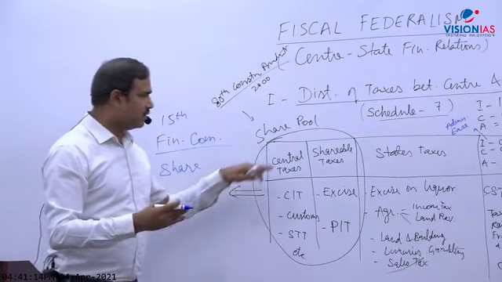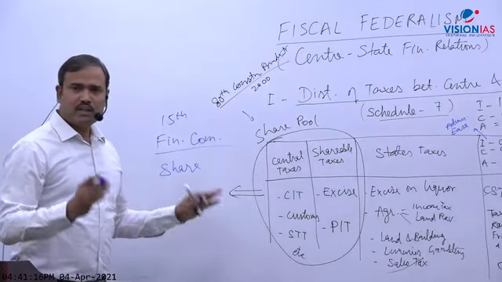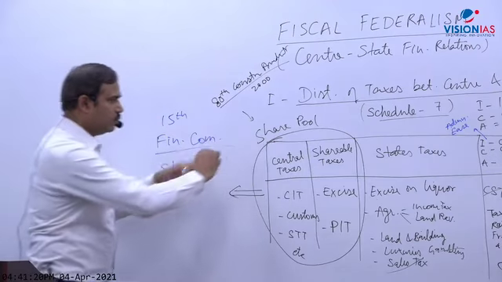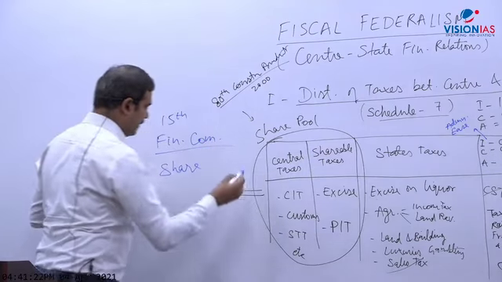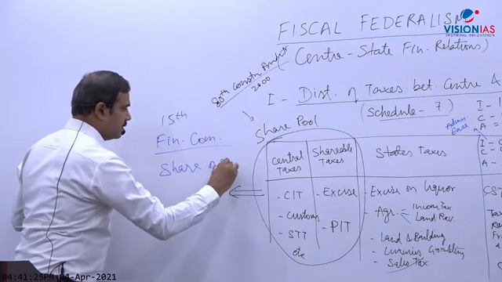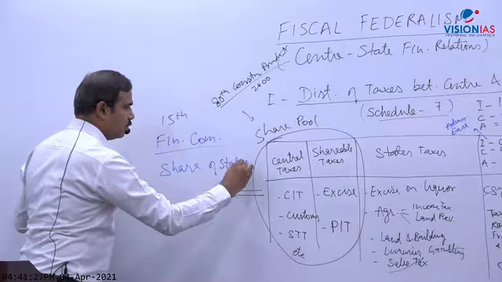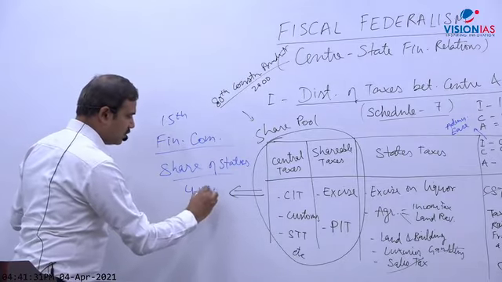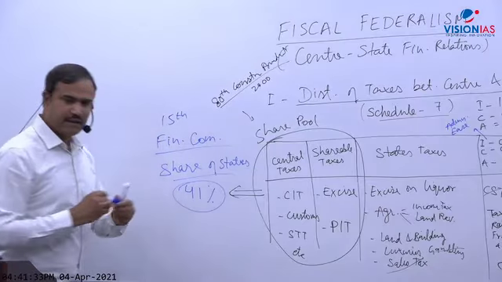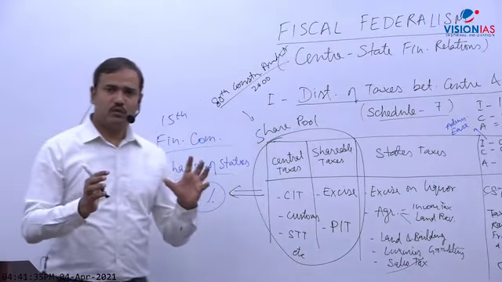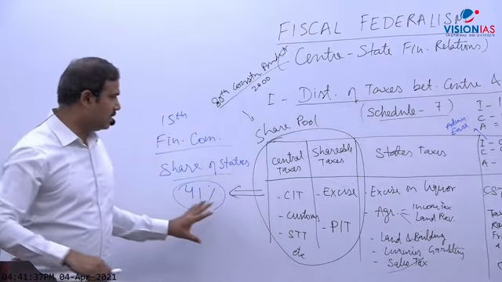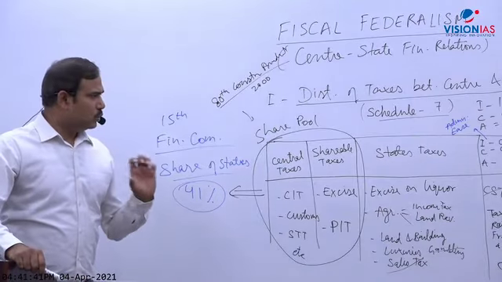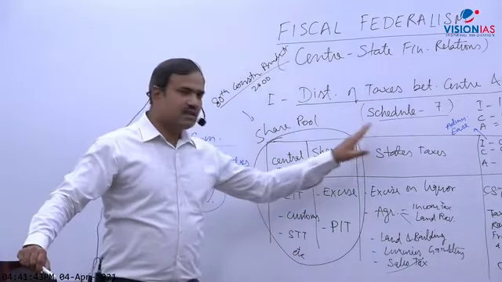You might have read, it was much in news recently. I think most of you must know this. The answer is 41%. So whatever tax revenue, 41% will be transferred to states as per the 15th Finance Commission. You could just see this list from the notes also.